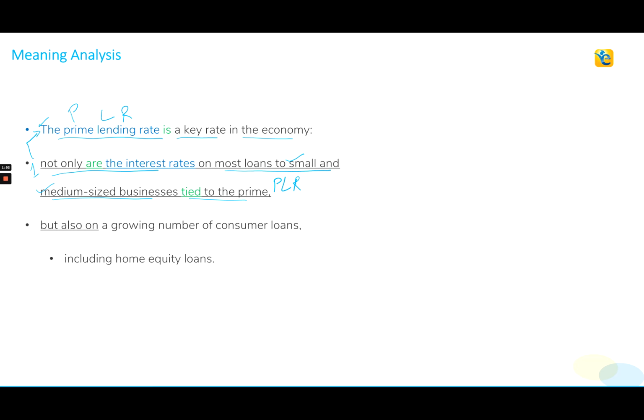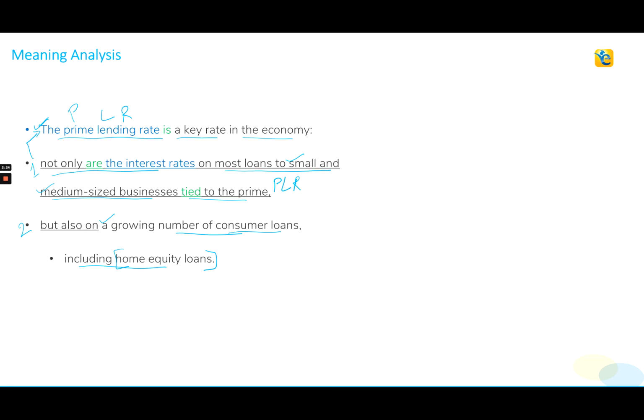Reading further, but also on a growing number of consumer loans, including home equity loans. This part presents the second aspect of the meaning to substantiate the importance of PLR: the interest rates on a growing number of consumer loans are also tied to PLR, and these consumer loans also include home equity loans.